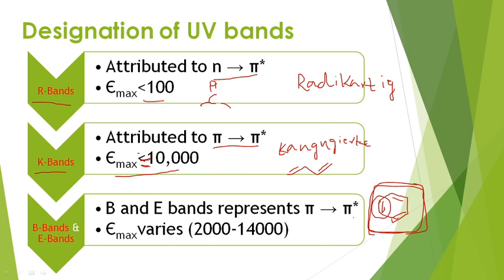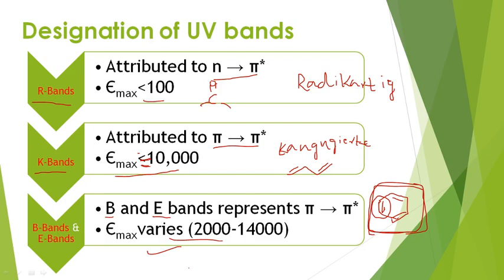And for aromatic compounds, there must be the appearance of two bands with high intensity, varying from 2000 to 14,000. One band is the benzenoid band and the other is the E band. So, this is the designation of bands. Due to the presence of two bands, we can give the evidence that the compound is an aromatic compound. This is one structural evidence, and by this we can conclude the class.